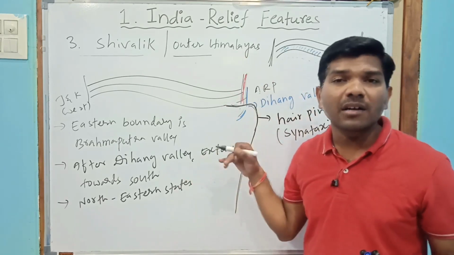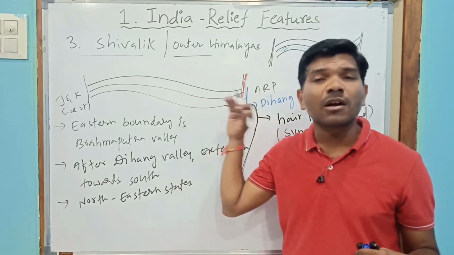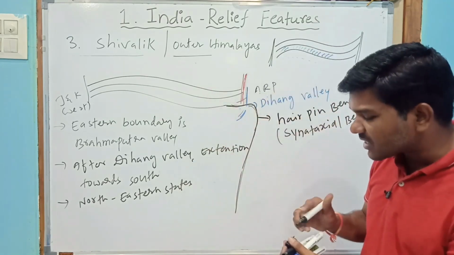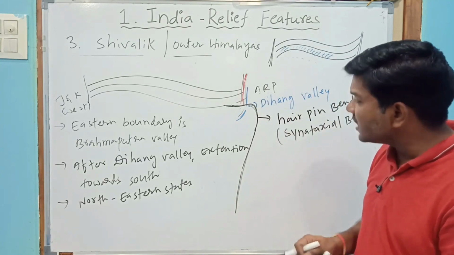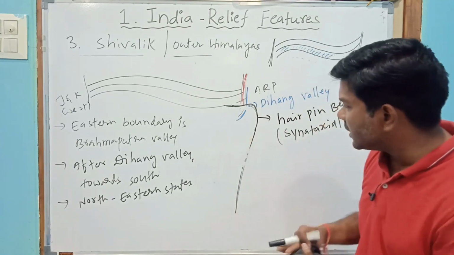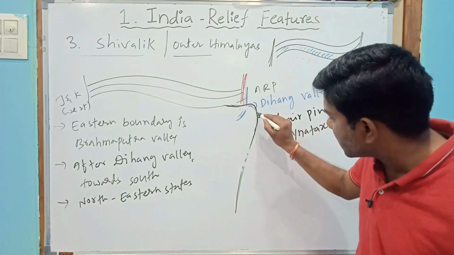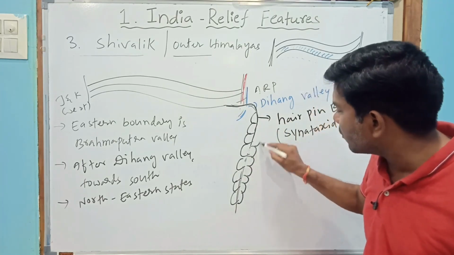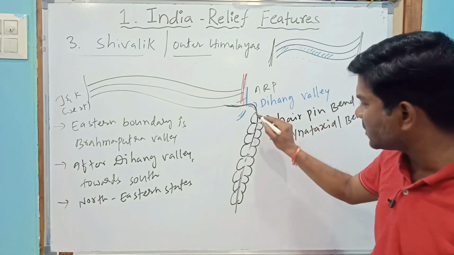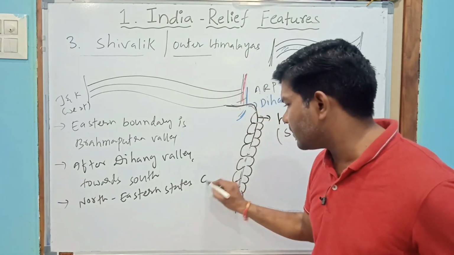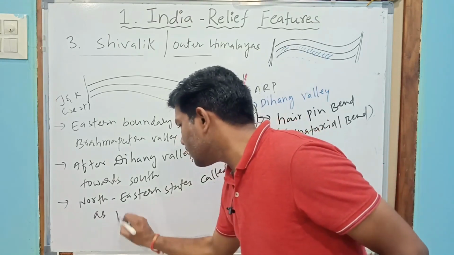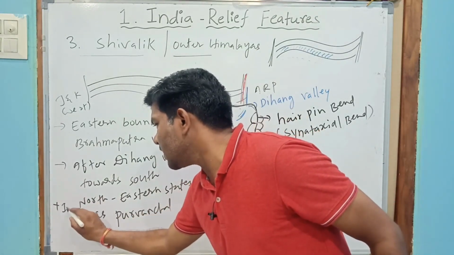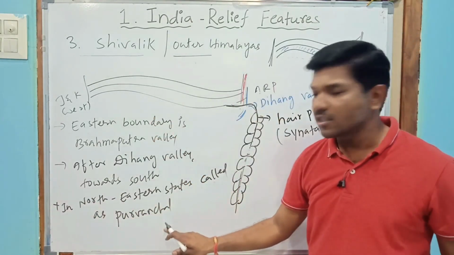These are also an extension of the Shivaliks and of the Himalayas. Whatever extends in the northeastern states is called Purvanchal. In the northeastern states, these mountain ranges are called Purvanchal.